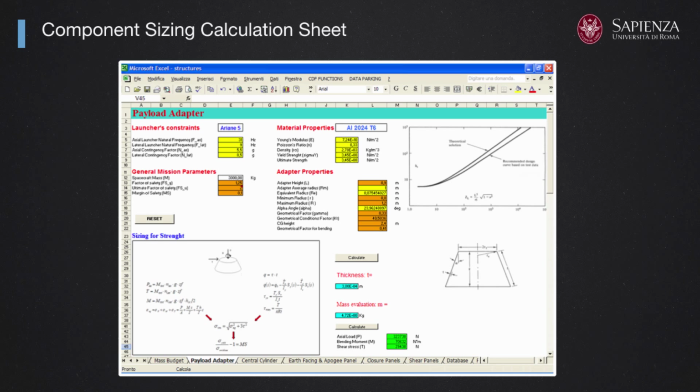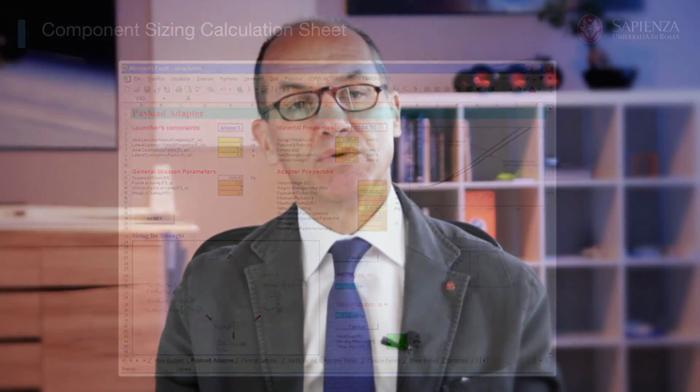And this is exactly what you are doing with this calculation sheet. So by means of some parameters obtained from other areas of competence, you make your own decisions, and at the end you produce information about the sizing and the material of your mechanical component.